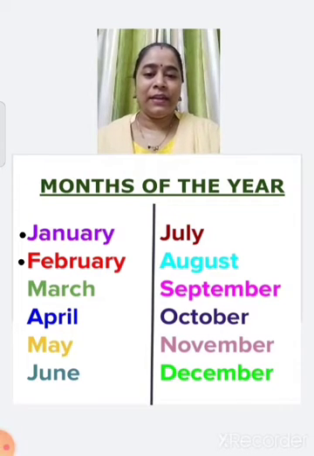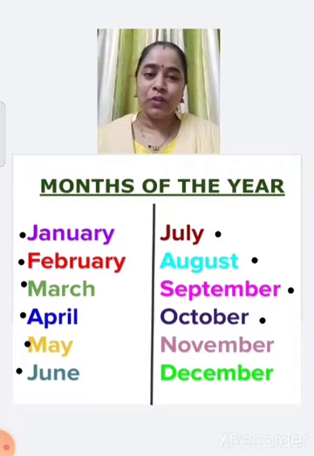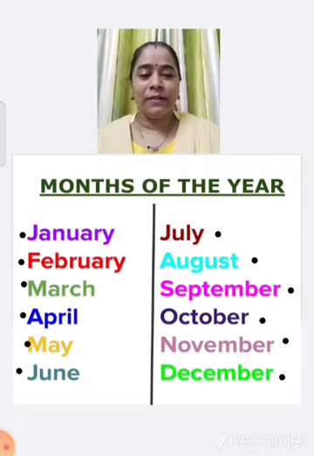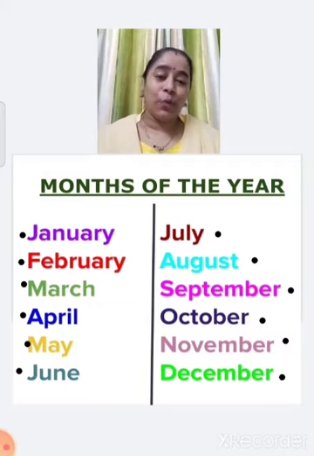January, February, March, April, May, June, July, August, September, October, November, December. Yes, there are 12 months in a year.